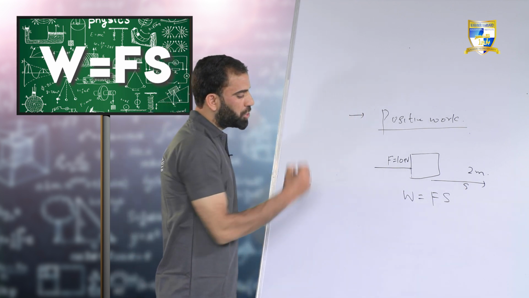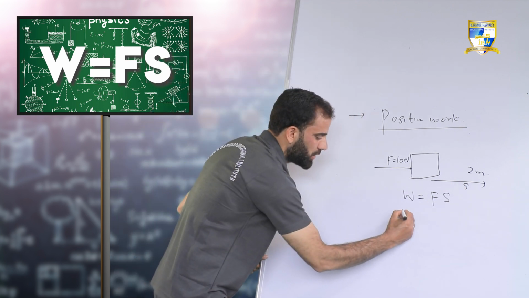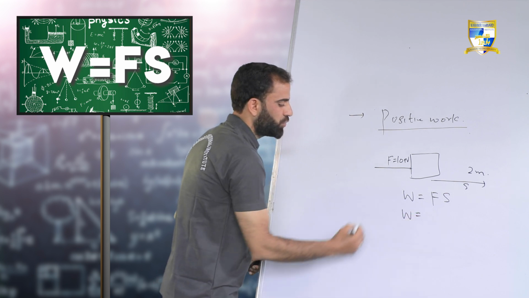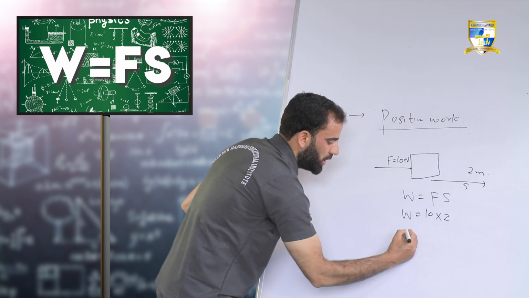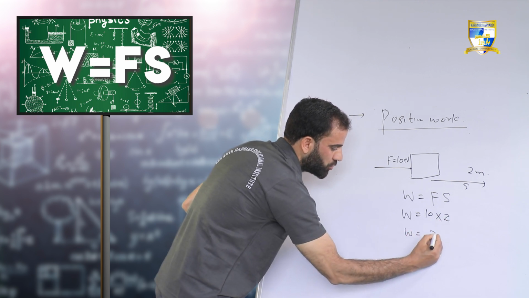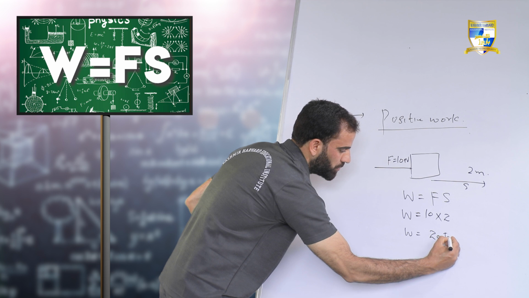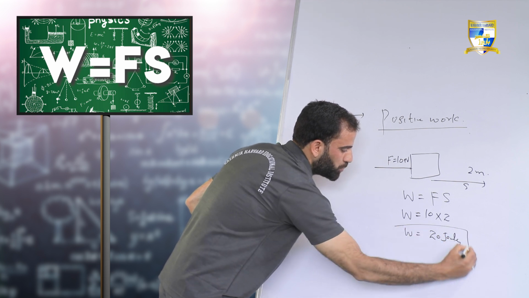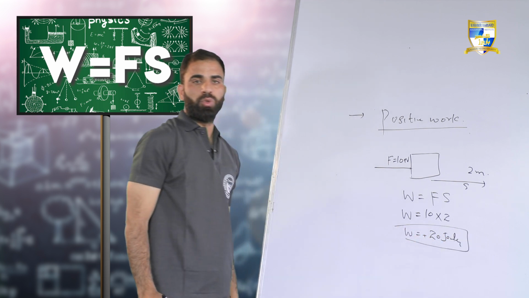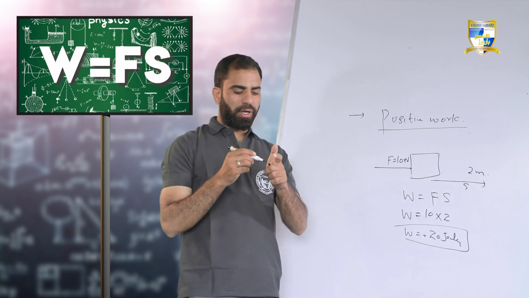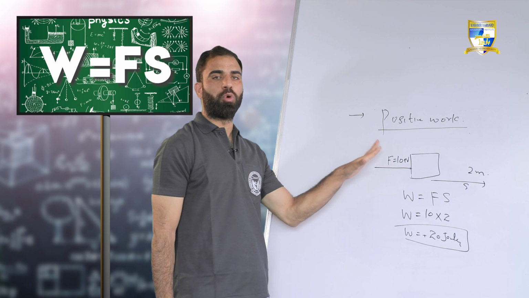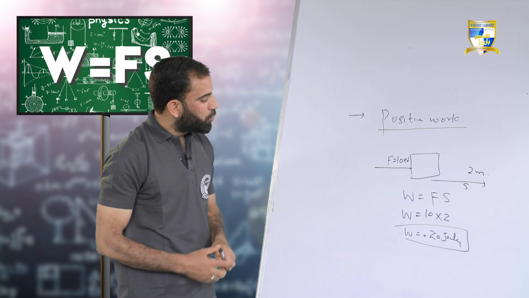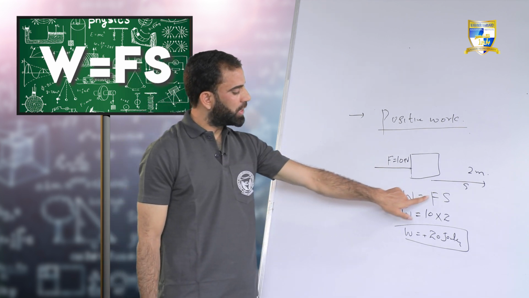So how am I going to calculate work done here? It is like this. W equals, what is force? 10. What is displacement? That is 2 meters. It will become 20 joules. So what is this 20? It is positive work. So if force and displacement are acting in the same direction, then work done is said to be positive work. So how are we going to calculate this? W is equal to Fs.